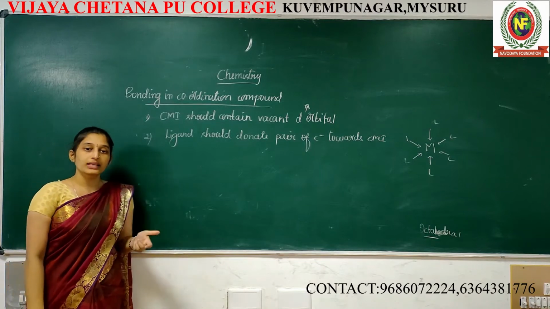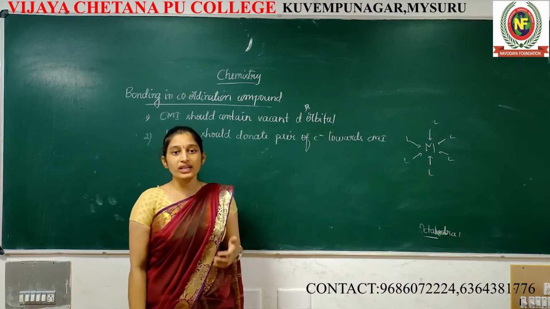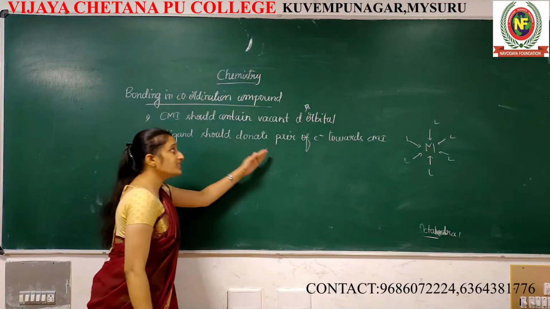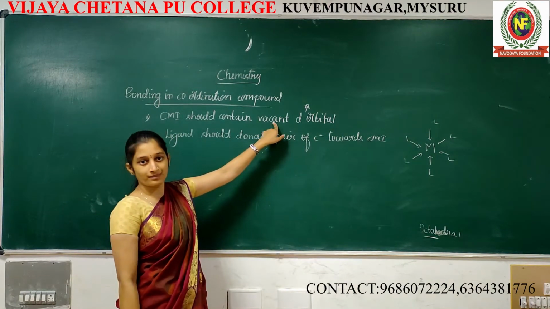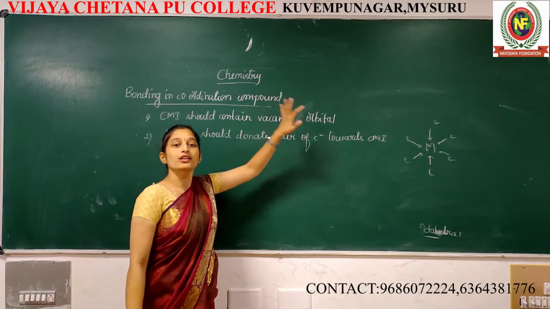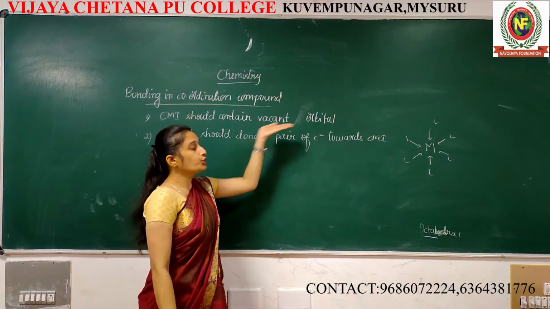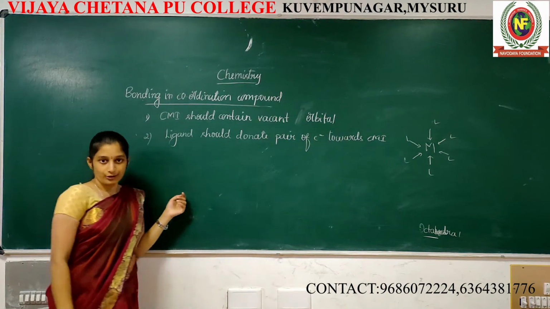We all know a ligand is an electron-rich species. It should donate the pair of electrons towards the vacant orbitals. I'm not specifying whether it's d or s, but it should be a vacant orbital. For that vacant orbital, the ligand should donate the lone pair of electrons.